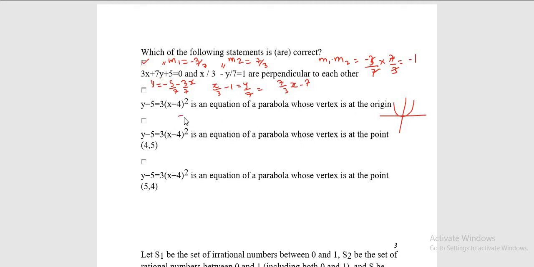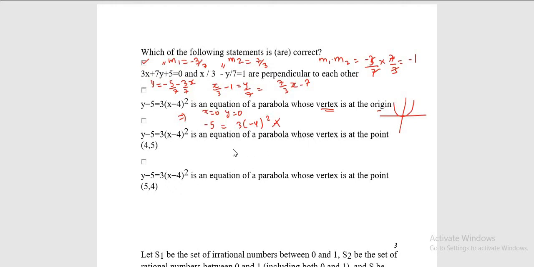So let's do that. So here x is equal to 0 and y is equal to 0 because it is saying that my vertex is at origin. Put down the values, you are going to get -5 is equal to 3 minus 4 whole square. So clearly nowhere is this going to be equal, so definitely this option is incorrect. Moving on to the third one. Again we have been given a pair which is said to be the vertex, we don't know.